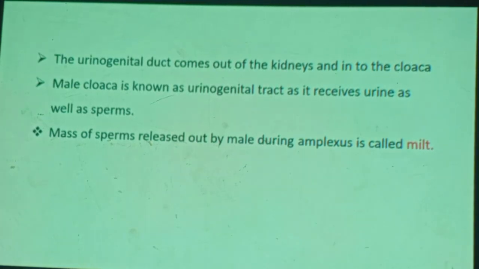When you say male, it begins with the letter M. Milt. The letter M. Therefore, easy to remember. Milt is the mass of sperm released by the male during amplexus. Otherwise, the mass of gel-covered eggs released by the female is known as spawn.